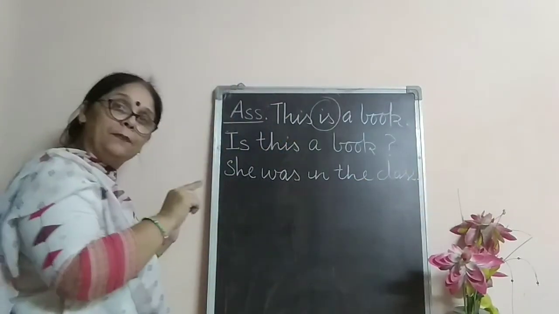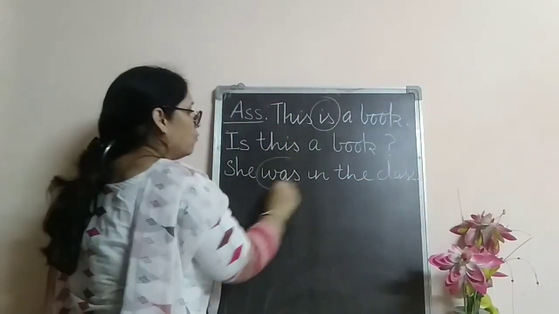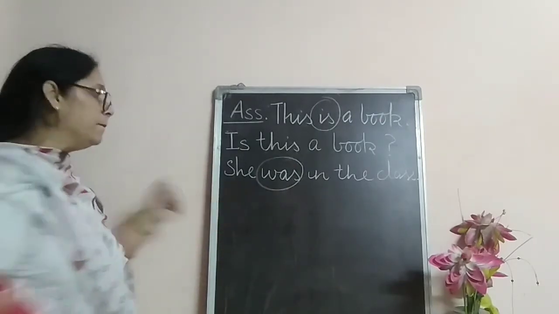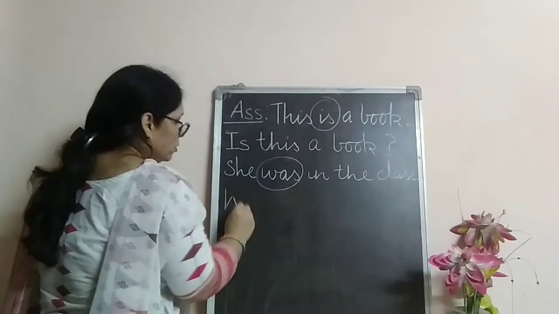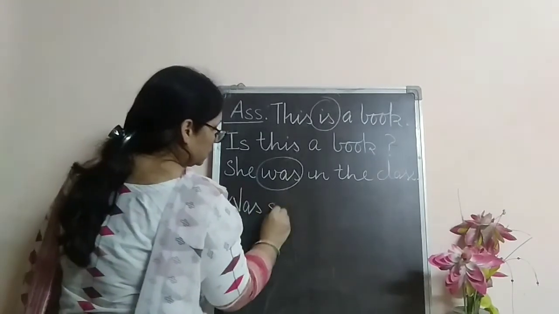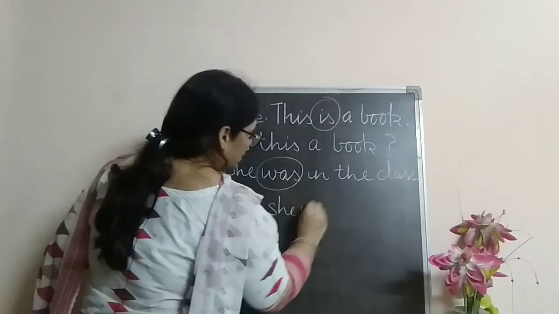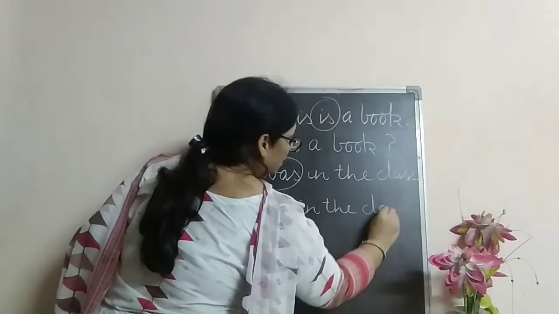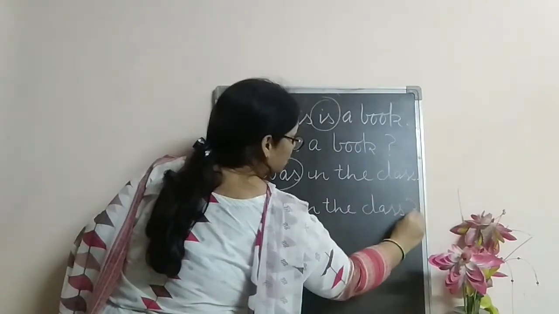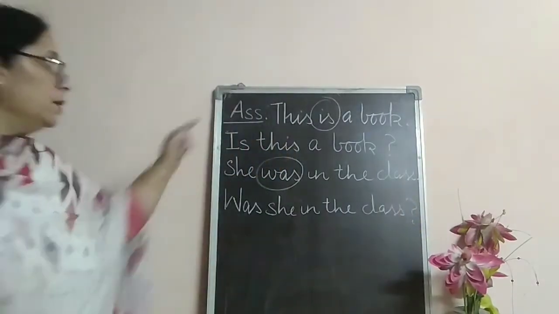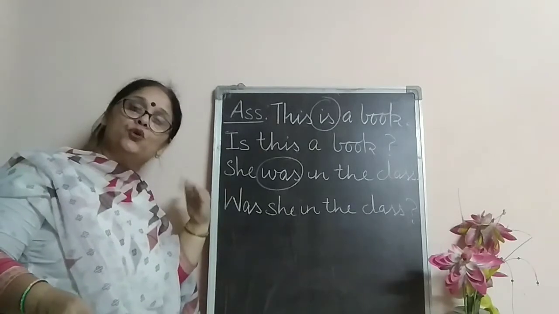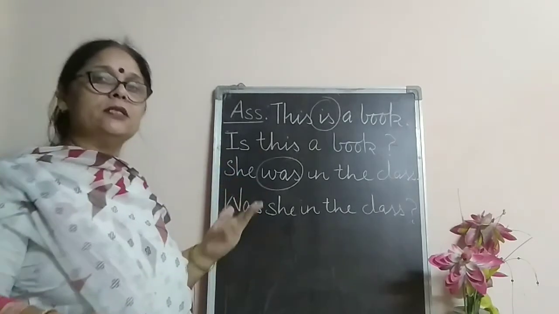Again, helping verb is there, that is was. This helping verb will be written in the beginning. Was she in the class? Question mark. These are the assertive sentences which we have to change into interrogative sentences.